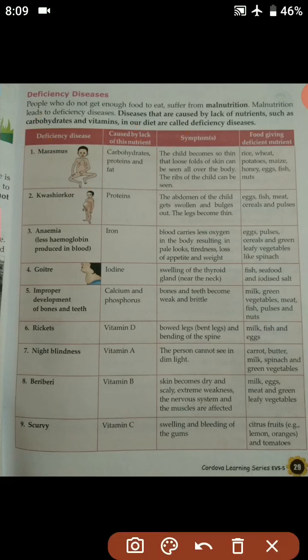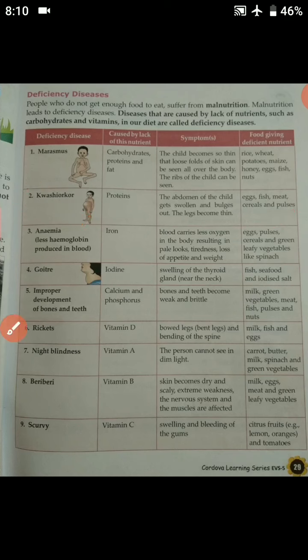Students, now moving on to the second one, that is kwashiorkor. It is caused due to the lack of the nutrient called protein, and the symptom is that the abdomen of the child gets swollen and bulges out, and the legs become thin. You see, the abdomen or the stomach of the child will bulge out, okay, and the legs are very thin. The foods that will help in coping with this disease are egg, fish, meat, cereals and pulses. Students, a person suffering from kwashiorkor should take all these food items that will help to cope with the disease known as kwashiorkor.